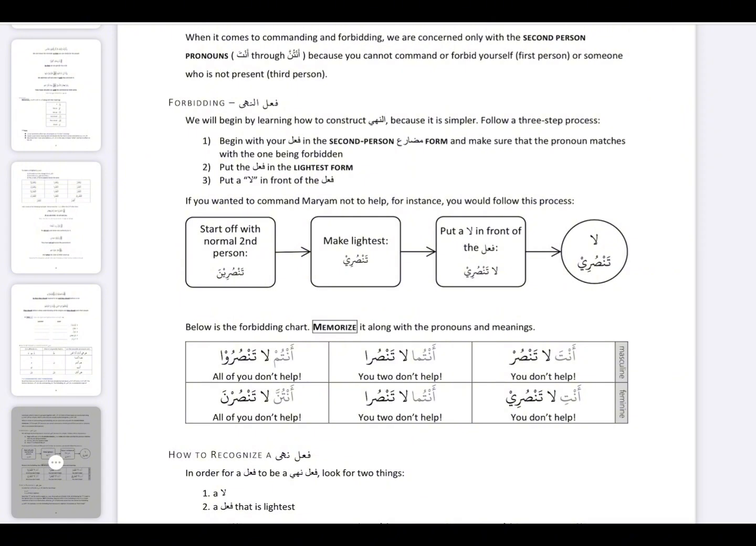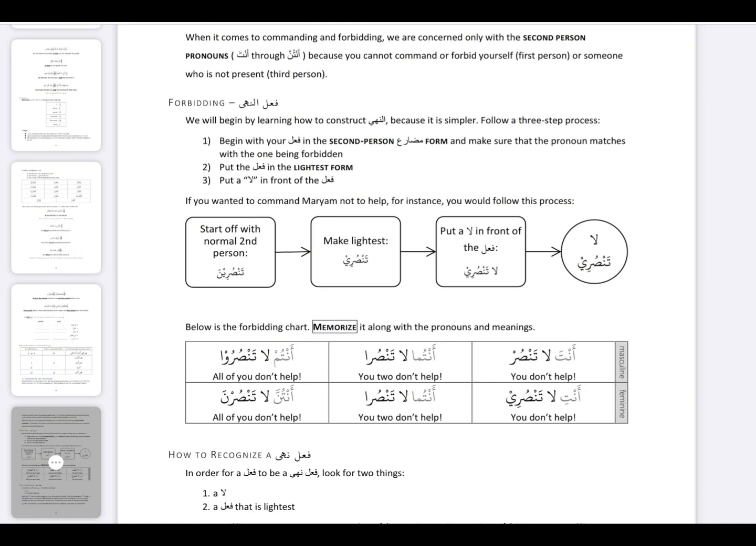So, one more time. Begin with your fi'l in the second person mudari form. Put the fi'l in the lightest form. Put a la in front of the fi'l. We have an example of singular feminine. The mudari version is tansurina. We make tansurina lightest by making it tansuri, and we put a la in front of it: la tansuri. Don't help. You girl, don't help. Any singular girl, you want to say don't help, you will say la tansuri.